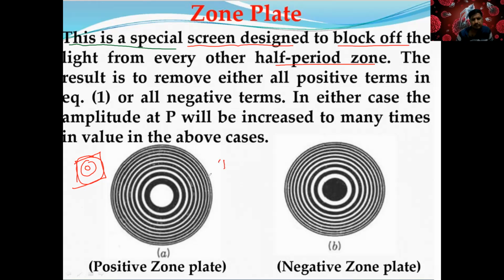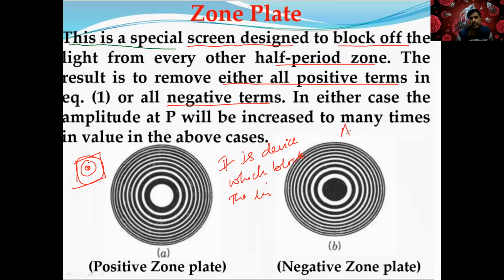It is a device which blocks the light from every other half period zone. So one after one, it just blocks it. The result is to remove either all positive terms in the equation or all negative terms.